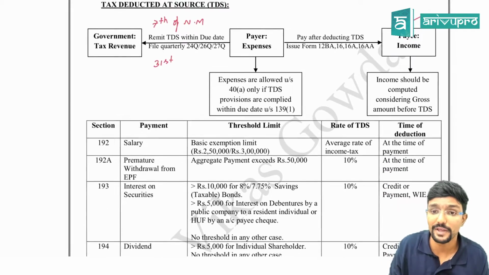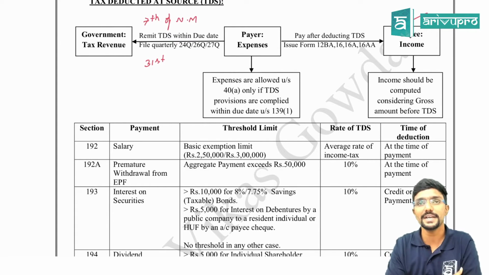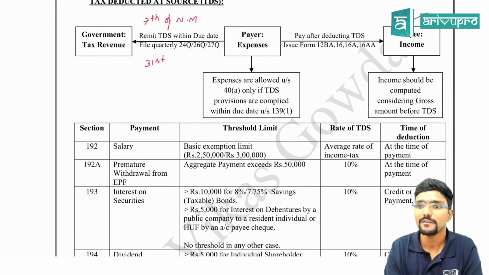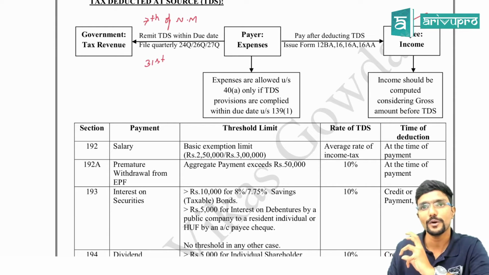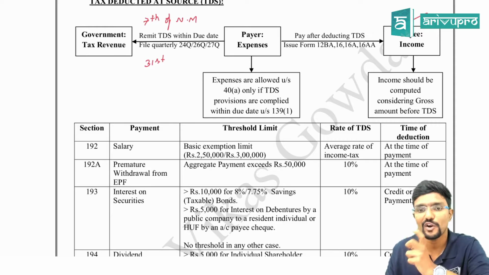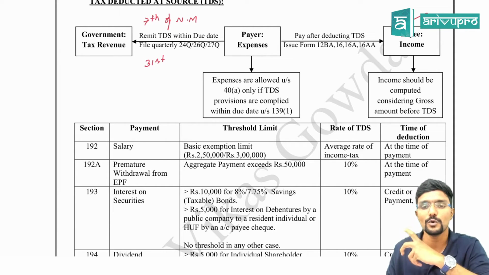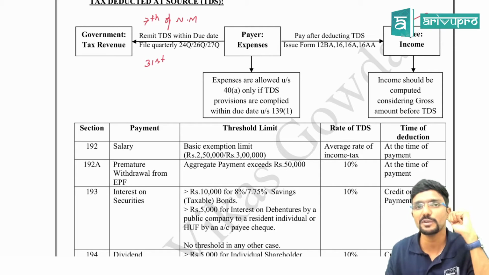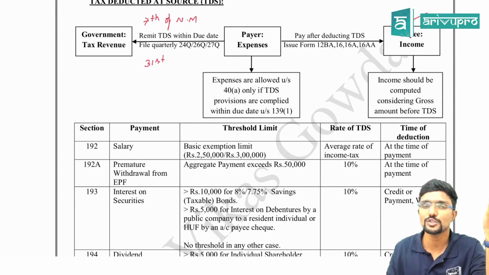Sir, what about the payer? Assume the payer has not deducted TDS, or else he has deducted but not remitted to the government. In that case, whatever expenses he has paid will be disallowed for him, guys. Agree? It is covered in two different sections in the PGBP chapter, that is 40A(1) and 40A(1A), depending on whom we are making the payment to. If you are making payment to residents, then 30% will be disallowed. If I am making any payments outside India or to non-residents, then 100% will be disallowed in this year.